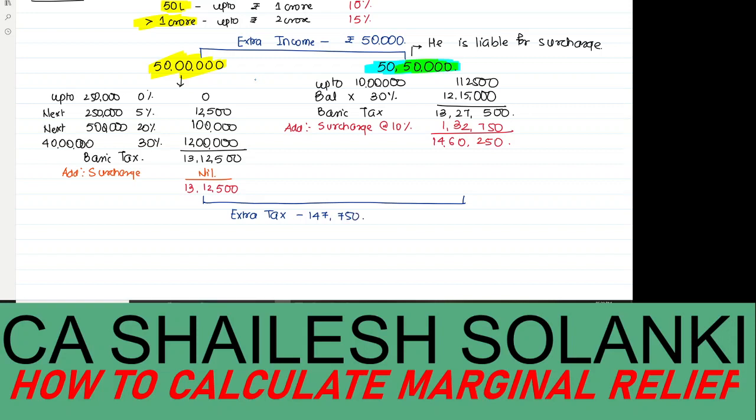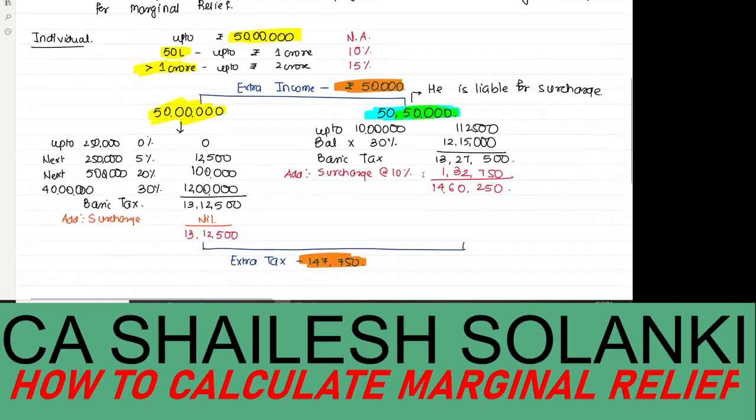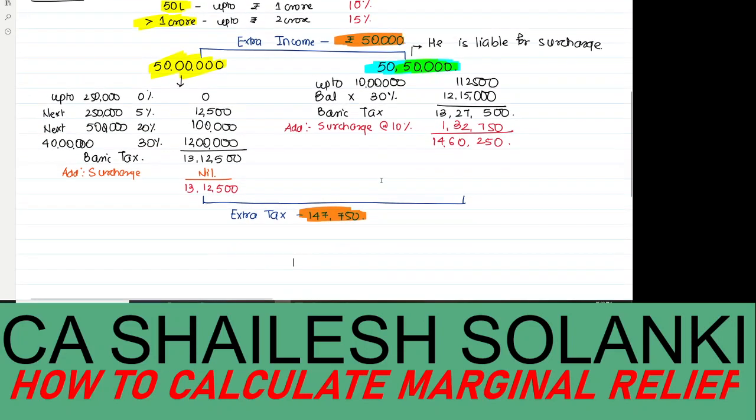So you have earned only 50,000 rupees extra and you are liable to pay 1,47,750. And this is the reason why the government gives you a marginal relief. Since your income is slightly above the surcharge limit and you are taxed a very high amount, the government is giving some relief to you, and that relief is called marginal relief.